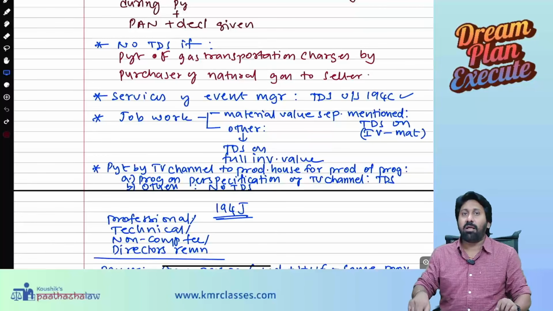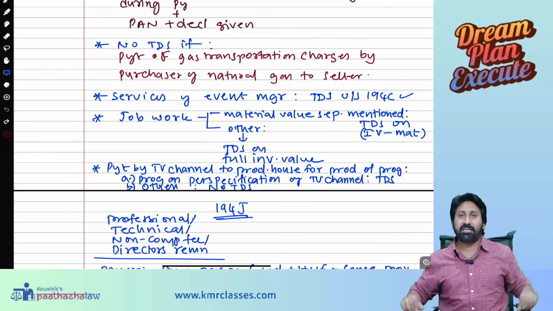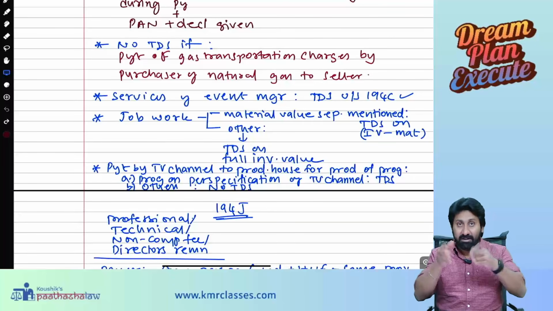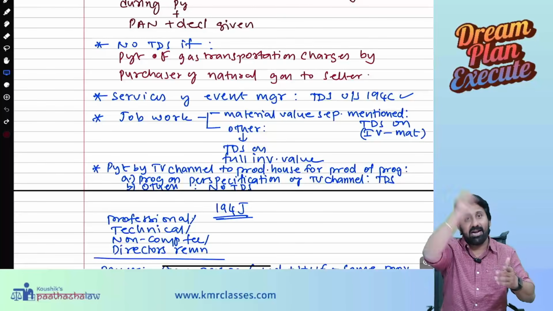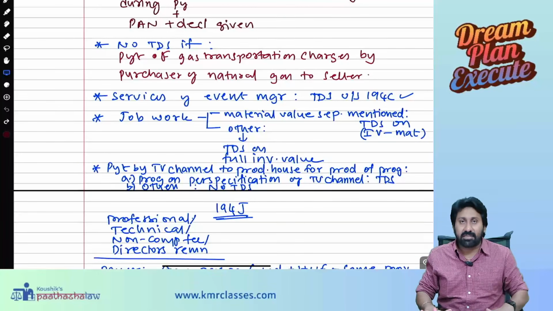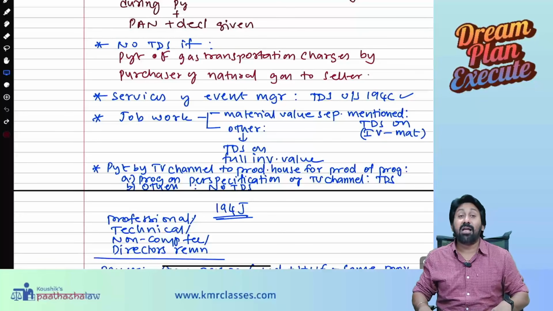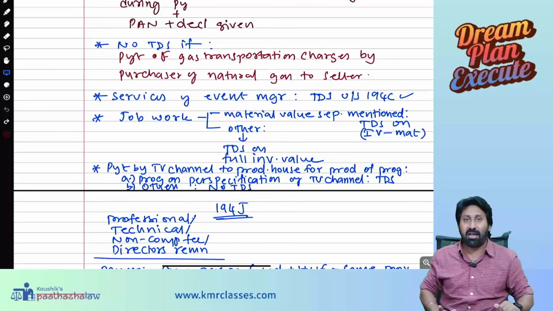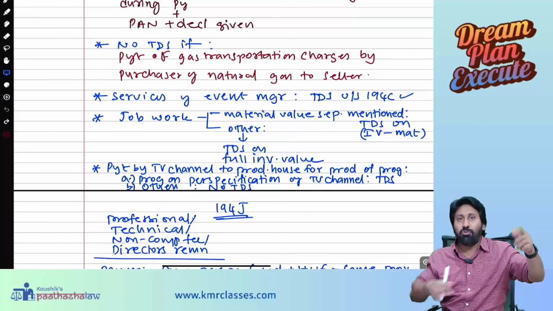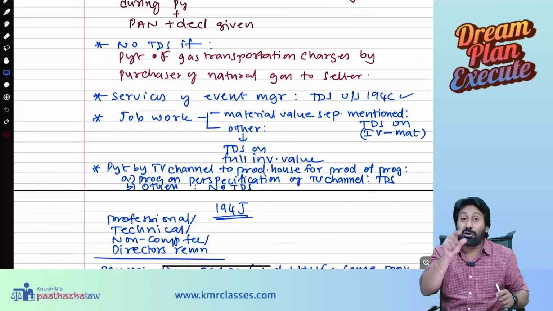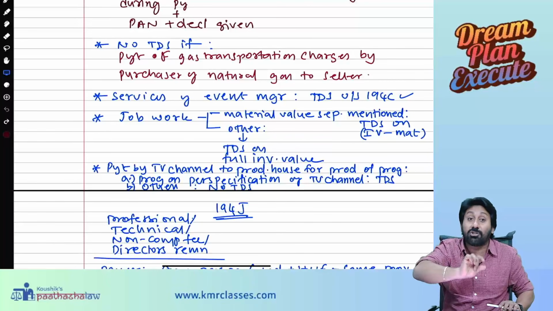Job work means what? I will be sending you, for example, furniture. Previously, what I said, I will give you the goods, everything. Only you will do work on that. TDS is deducted. Job work means furniture I will manufacture. A table I will manufacture. I will send it to you for painting. When I send it to you for painting, you will do the painting work and send it back to me. It means you are doing a particular job work on that particular goods. This is called a job work.